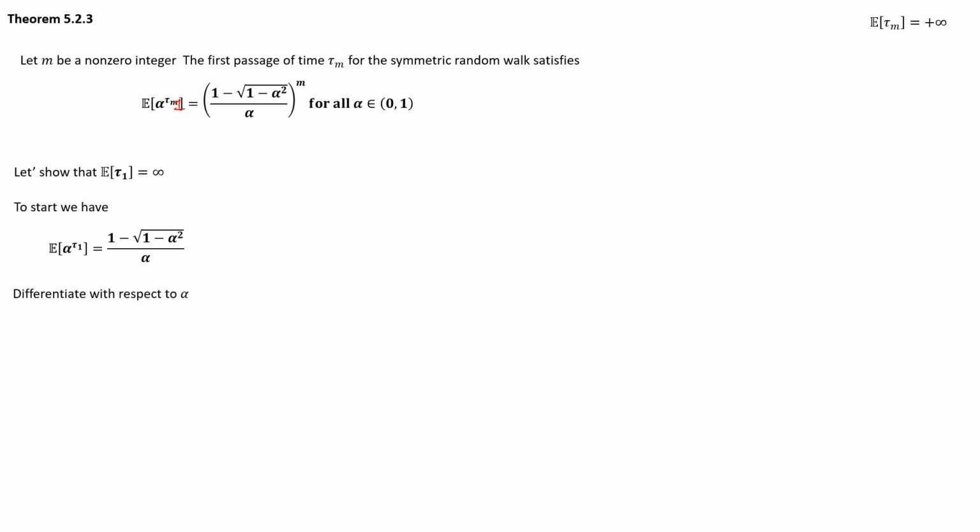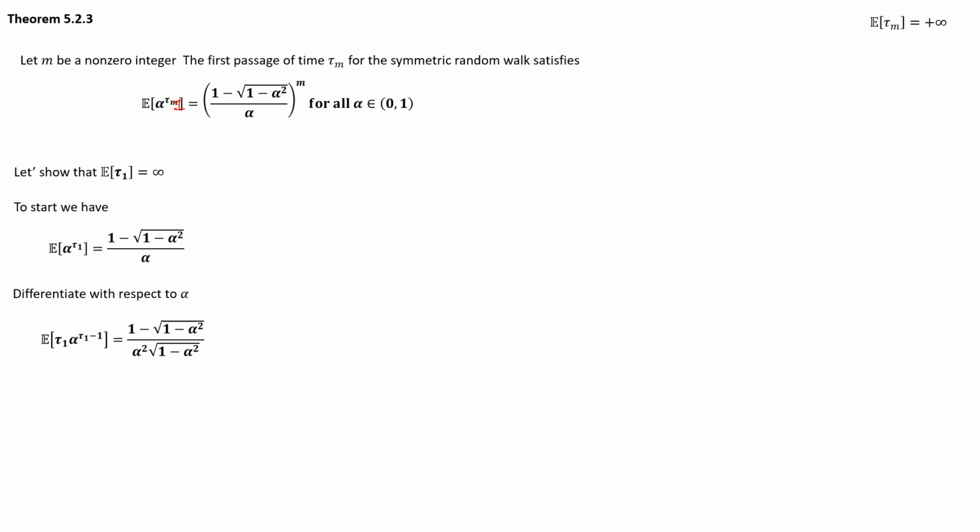Very simple stuff. Then what we're going to do now is take the differentiation. We're going to differentiate this side with respect to alpha, and we're going to take this side and differentiate with respect to alpha. That's all we're doing here. Since this is an exponent, it's going to come down and then we'll just have a -1. This is just a basic rule of differentiation. On this side also, you can do the differentiation with respect to alpha. Again, you can use symbolic math software, or you can do the tedious differentiation by hand. But at the end of the day, this is what you're going to come up with.